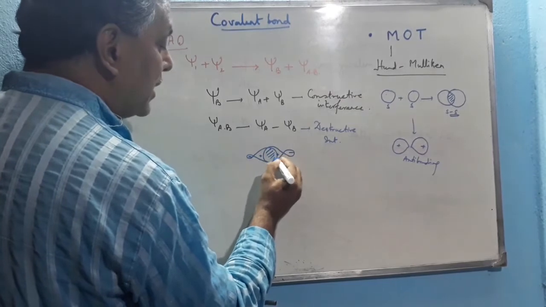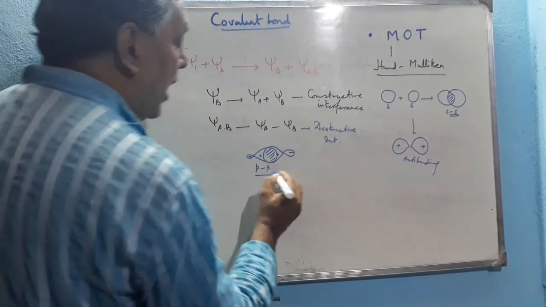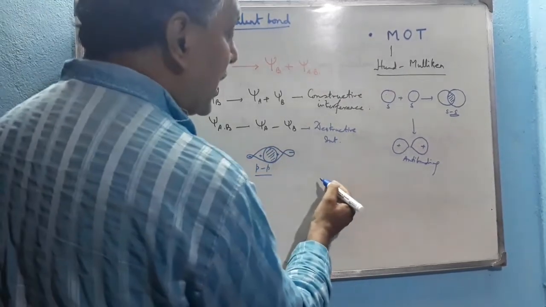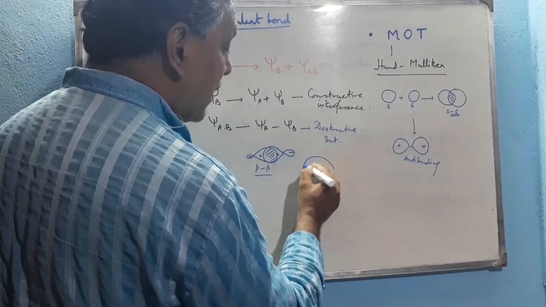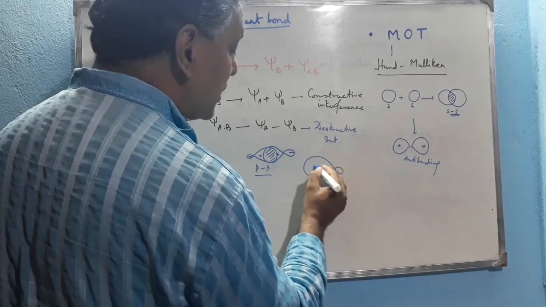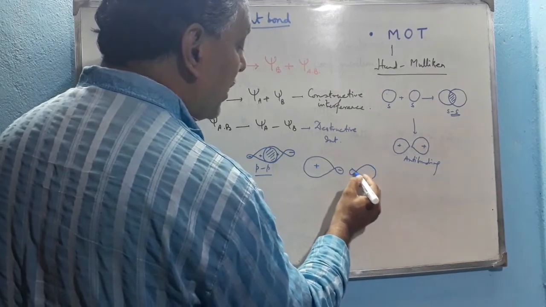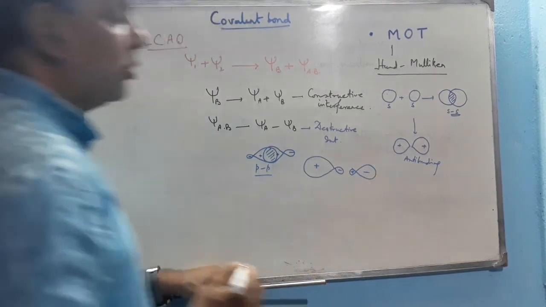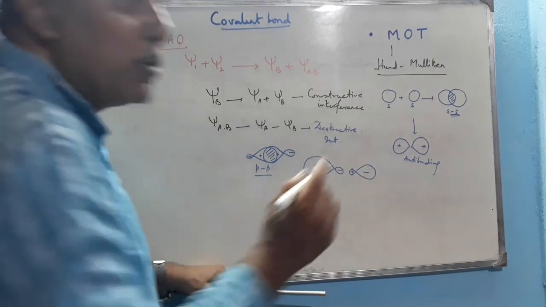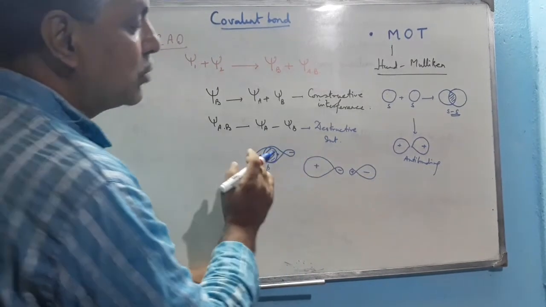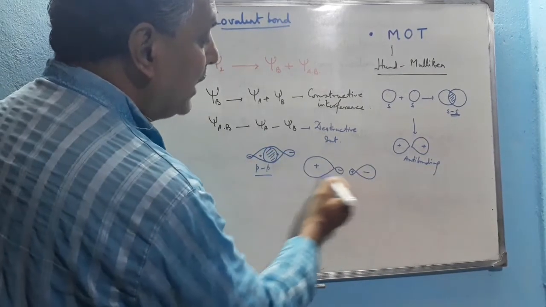So the electron density in between these two is very high. But if destructive interference occurs, then such a type of lobe occurs. Suppose this is plus, this is minus. Lobes with opposite charge come nearer to each other, hence no bond forms. This is called the anti-bonding orbital.